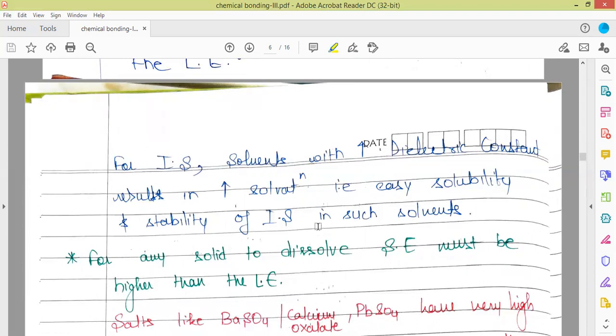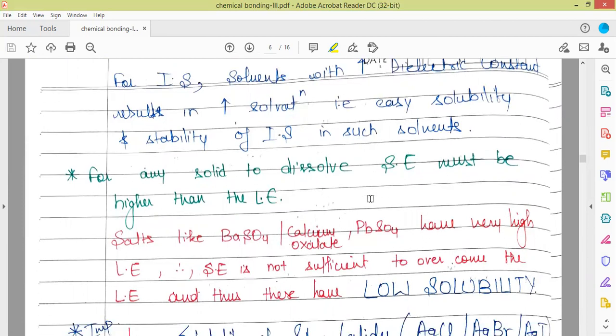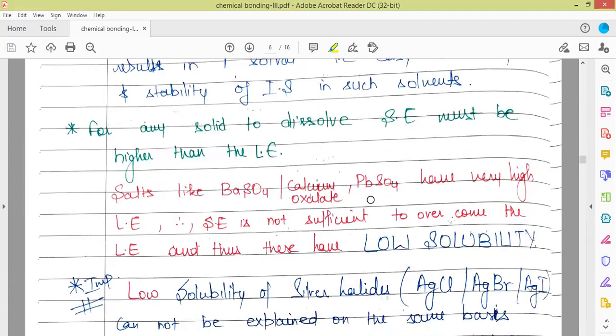So stability of ionic solids in water means the oppositely charged ions are separated and are now surrounded by water molecules with different ends pointing towards the oppositely charged ions. For any solid to dissolve, the stabilization energy, or the solvation energy, must be higher than the lattice energy. Whenever the solvation energy is higher than the lattice energy, the ionic solid is going to dissolve.